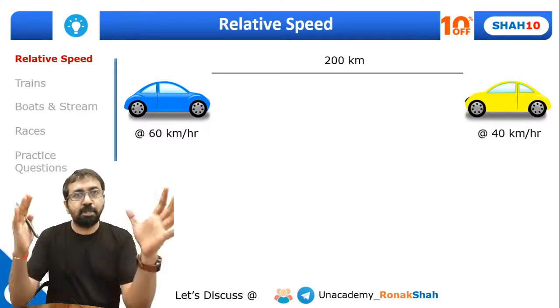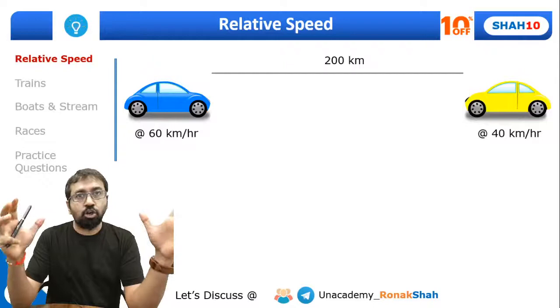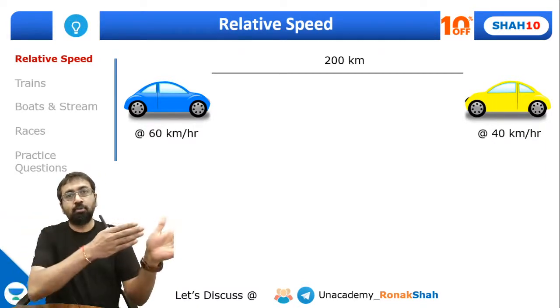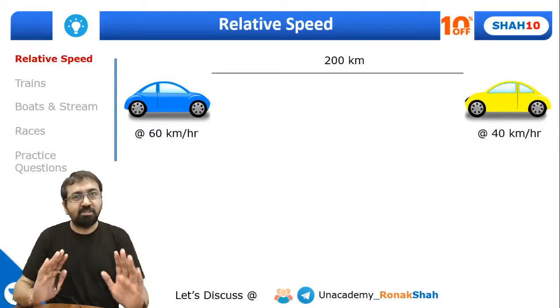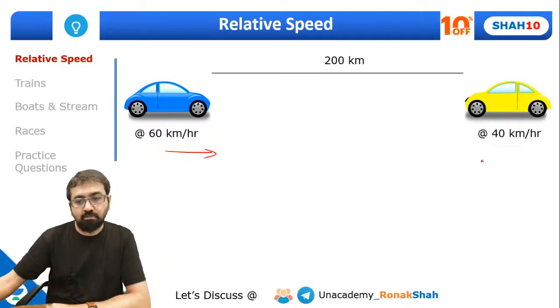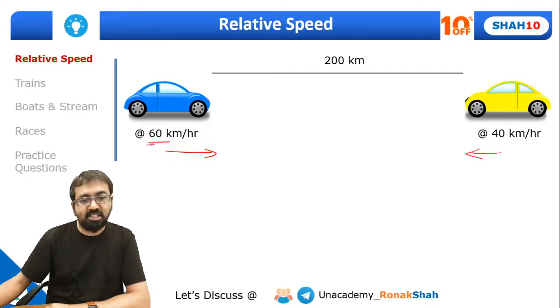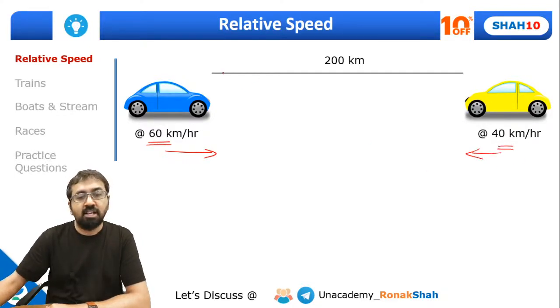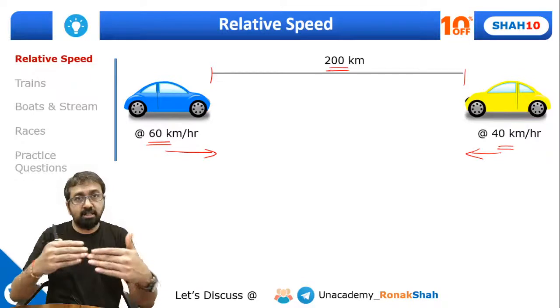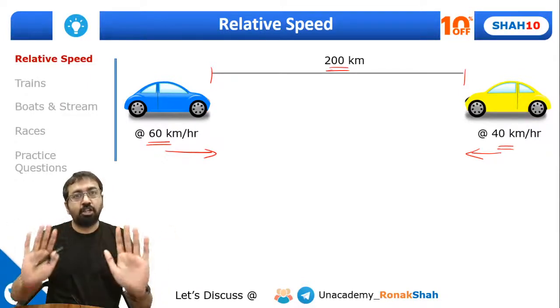So guys, relative speed comes into the picture whenever we talk about two or more than two moving bodies. These bodies can be moving in the opposite direction, or they may be moving in the same direction. So let's take one simple example and understand the situation. There are two cars, traveling at speeds of, say, 60 km per hour and 40 km per hour, and the distance between them is 200 kilometers. They are approaching each other, traveling towards each other. So in simple words, they're traveling in opposite directions.